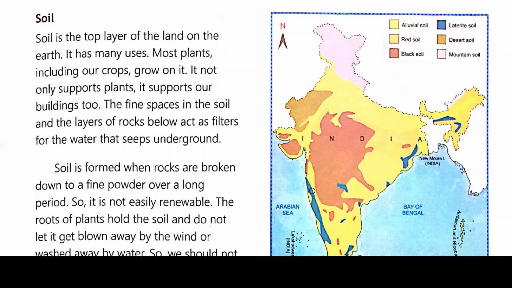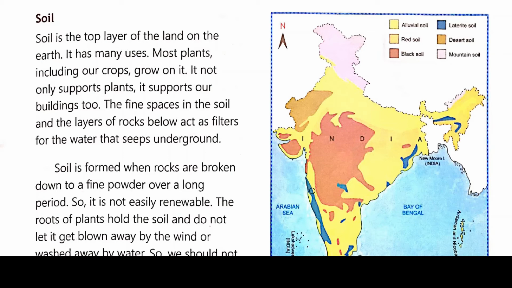Soil not only supports plants or trees, it also supports our buildings. The fine space in soil and the layer of rocks below act as a filter for the water that seeps under the ground. As we discussed before about groundwater, the water that seeps into the ground is also filtered by this soil.